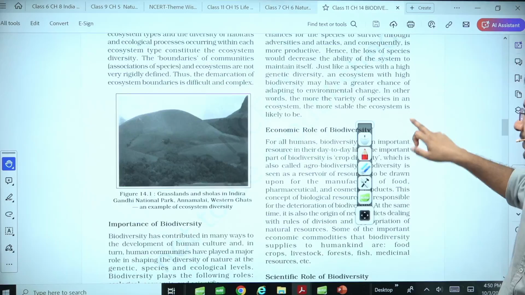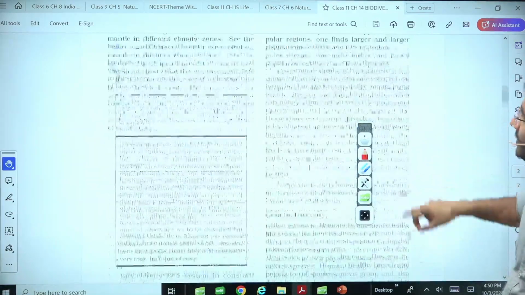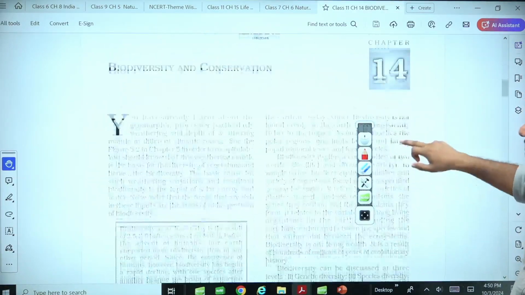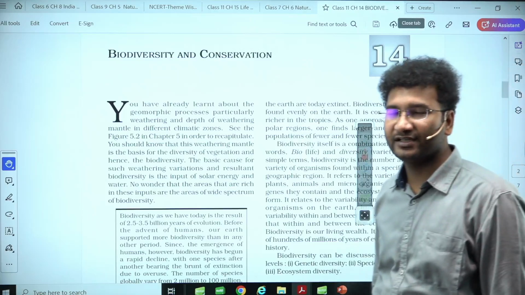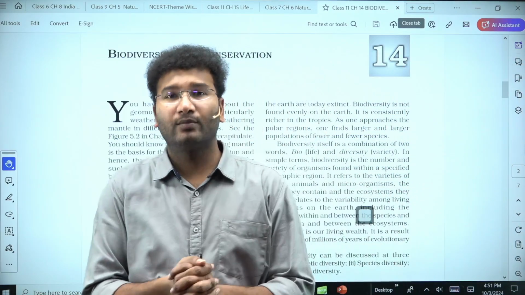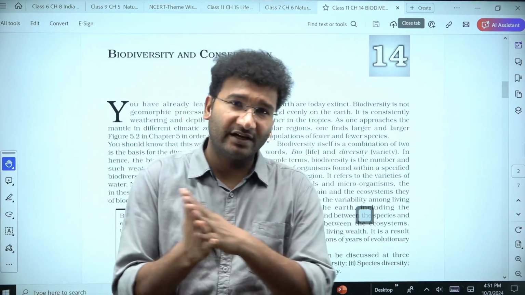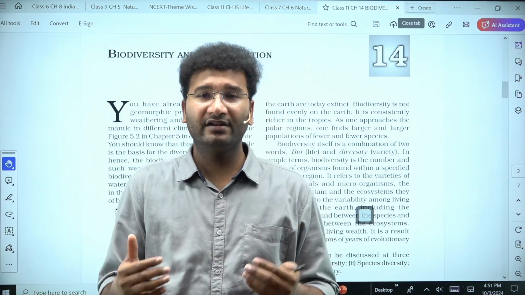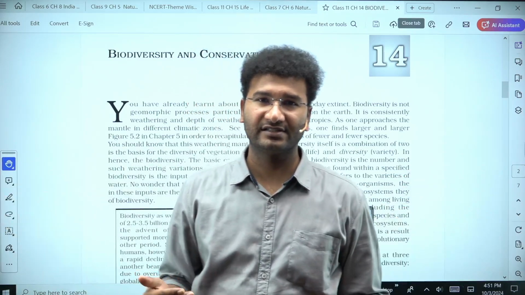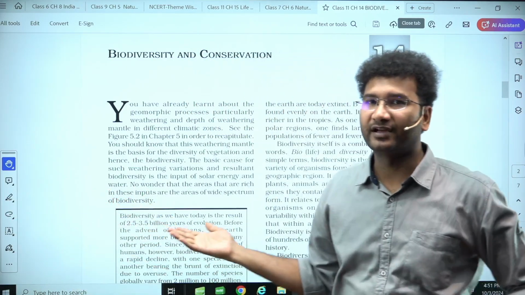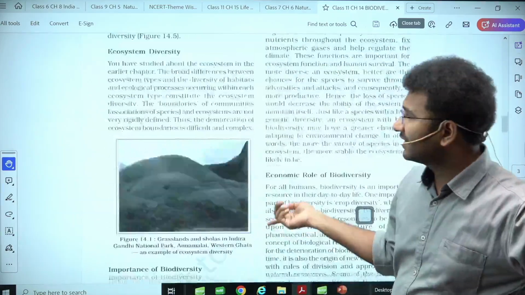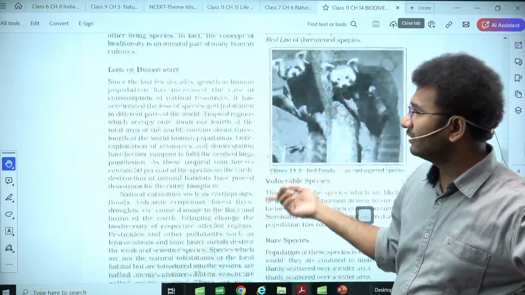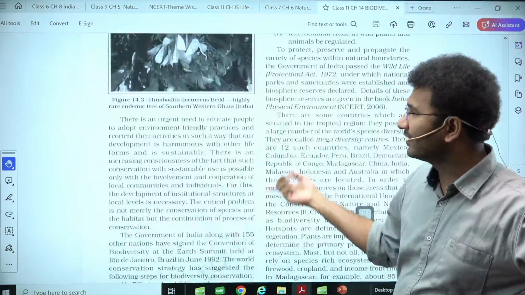Now come to chapter number 14. This is one of the most important chapters, that is biodiversity conservation. तो biodiversity कितने levels का होता है, at the same time how many different types of levels of biodiversity are there and how to tackle that. What are the steps taken by the government to deal with that? I'll also add some current affairs so that you will have an idea, right?